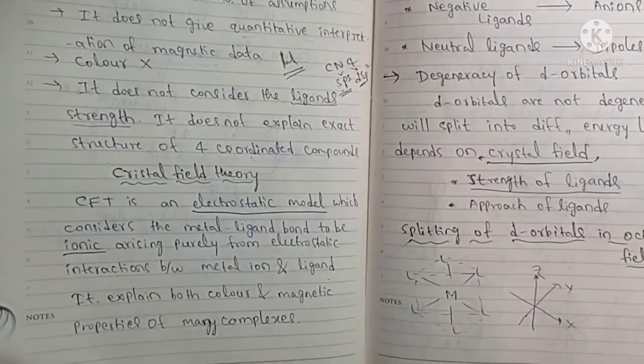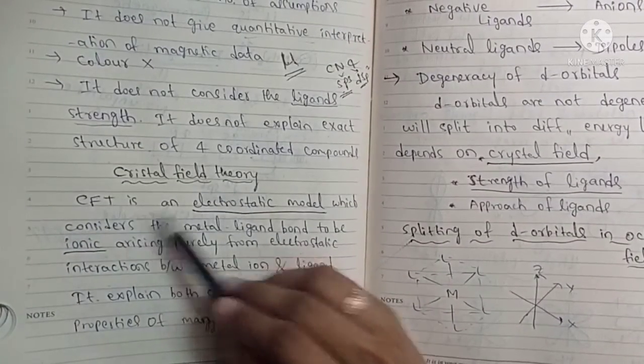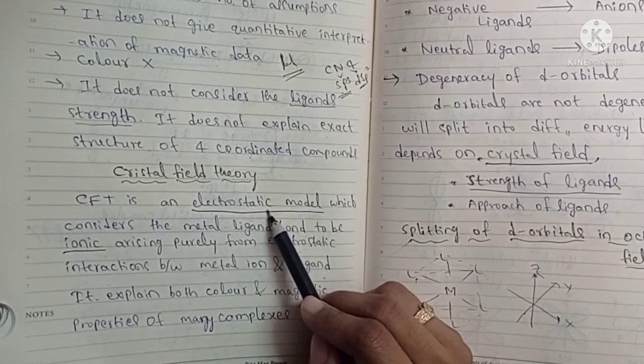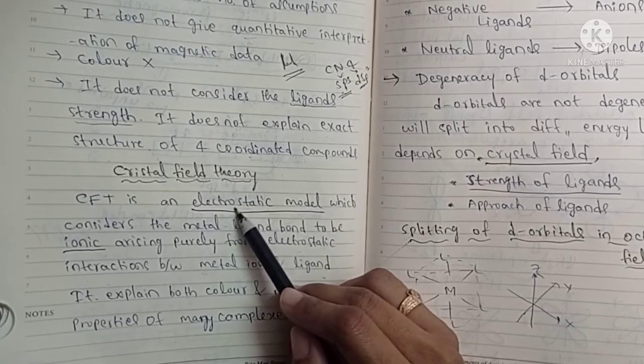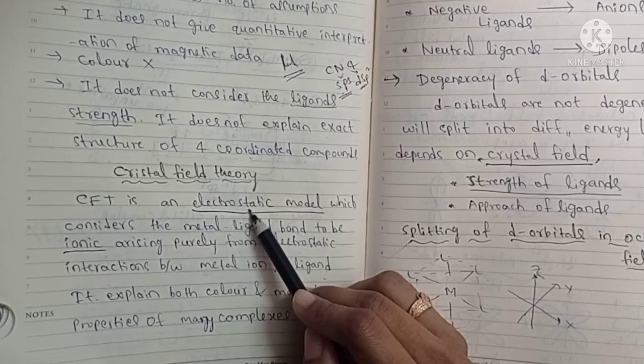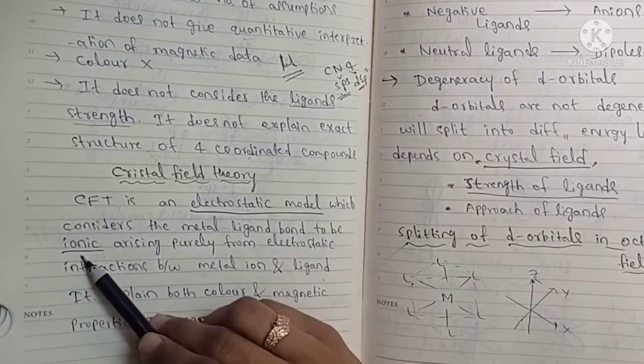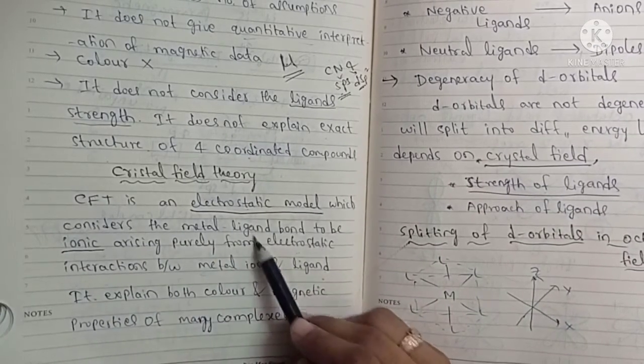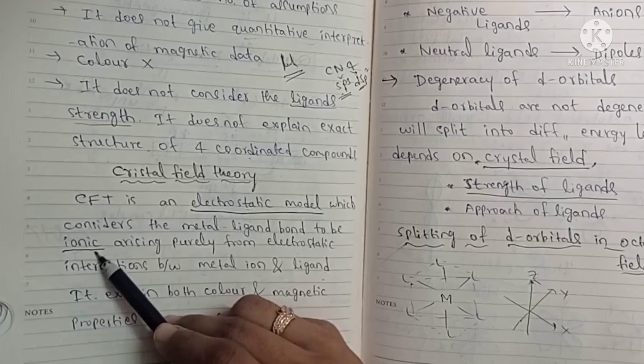Crystal field theory is an electrostatic model. It is based on electrostatic attraction forces between positive ion and negative ion, and it considers the metal-ligand bond to be an ionic bond.